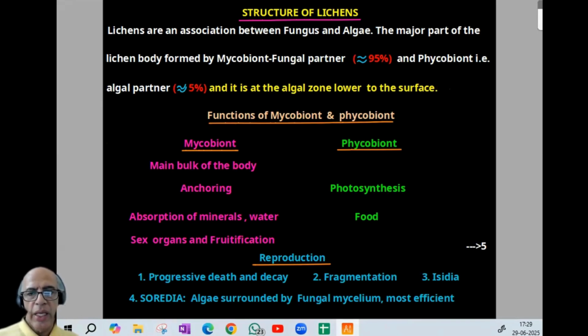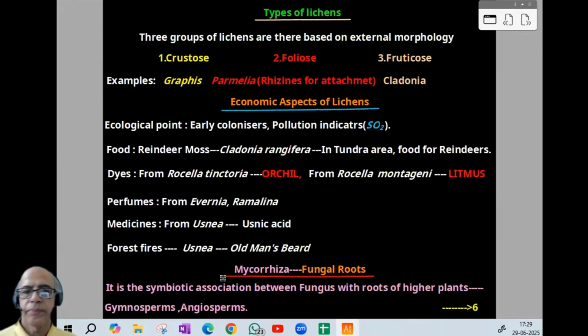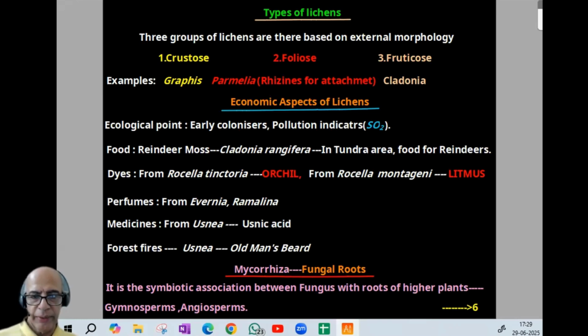Reproduction has different methods, and the most efficient is soredia, alga surrounded by fungal mycelium. Now, types of lichens, based on external morphology: crustose, foliose, fruticose. Then examples, then economic aspects of lichens: ecological point, food, then dyes, perfumes, medicines, and forest fires, old man's beard.